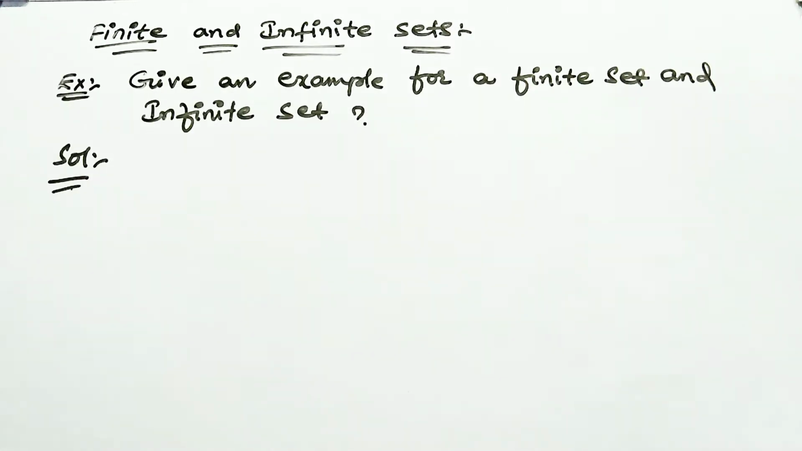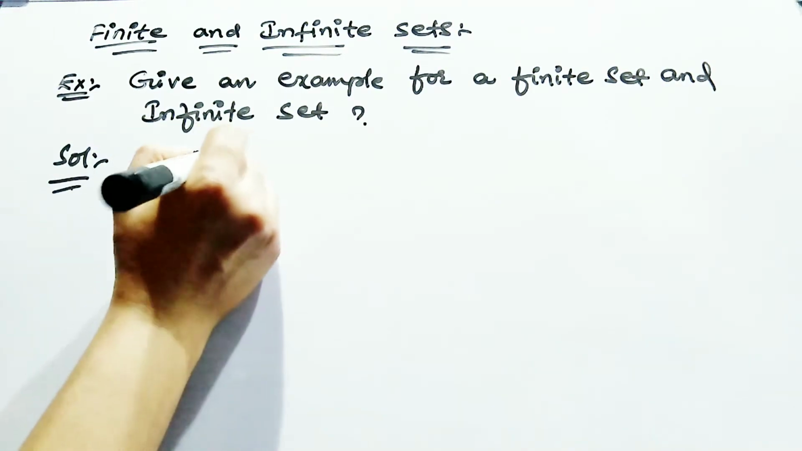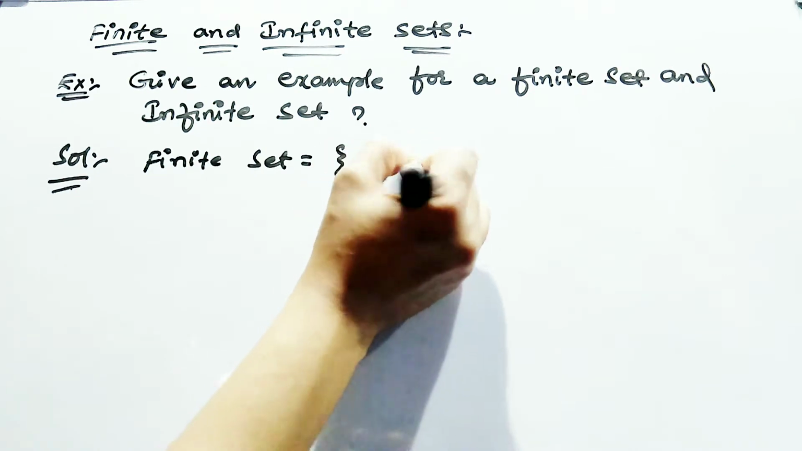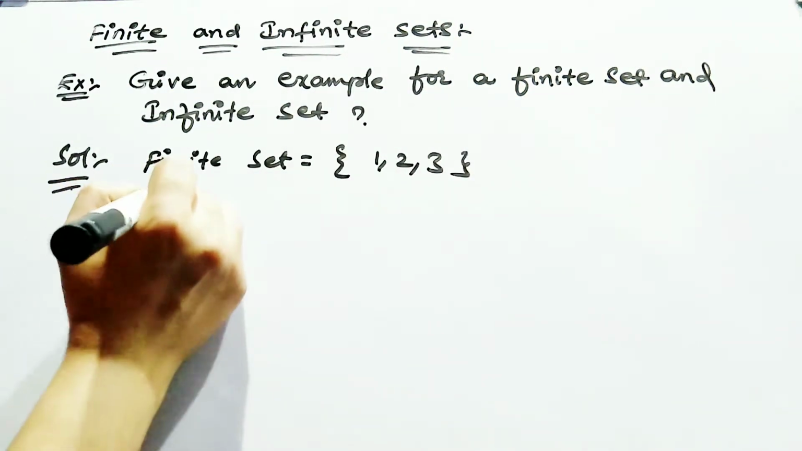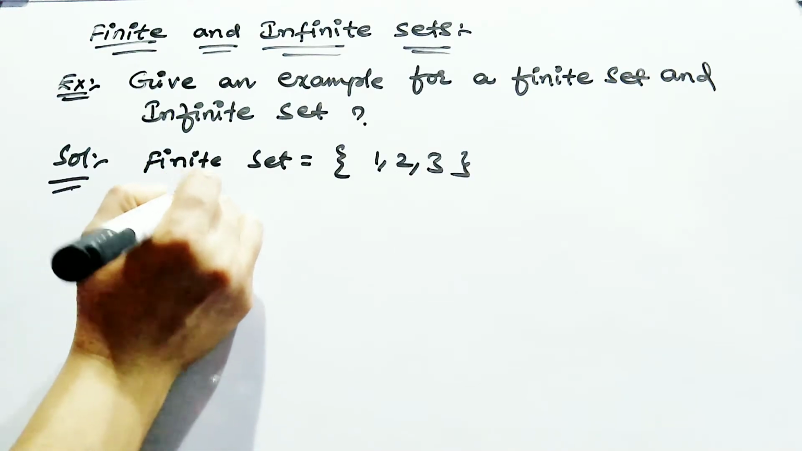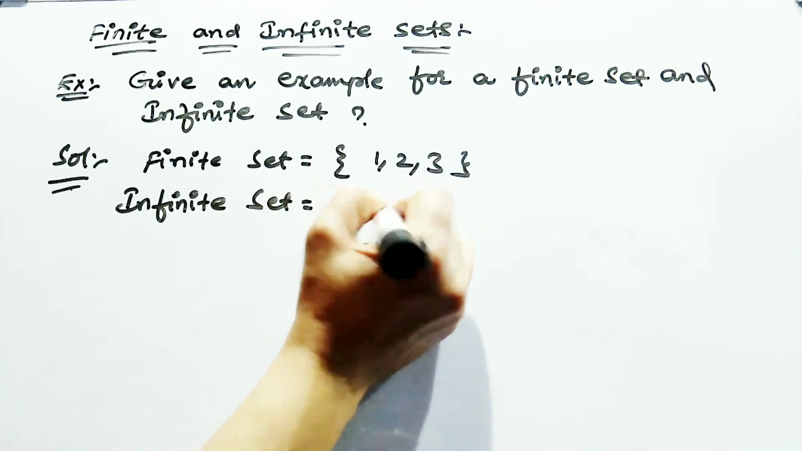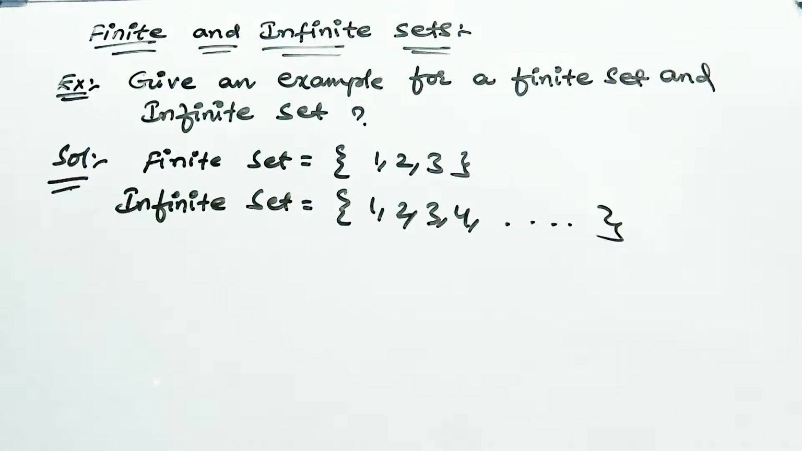Let's give an example for a finite set and an infinite set. These kinds of problems come for 1 mark. Just give a finite set. What is a finite set? A finite set has an ending. When you are listing the elements, there must be an end: 1, 2, 3. For an infinite set, there is a continuation. How will you write continuation? 1, 2, 3, 4, dot dot dot. The dots indicate that some more elements are present.